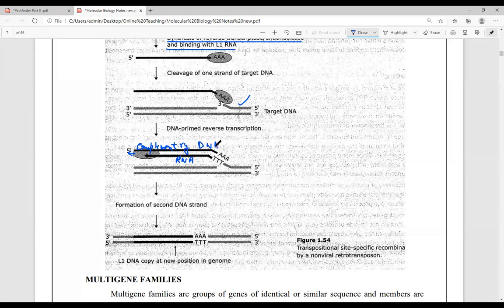This is the complementary DNA which is being produced, and this complementary DNA is being inserted here.